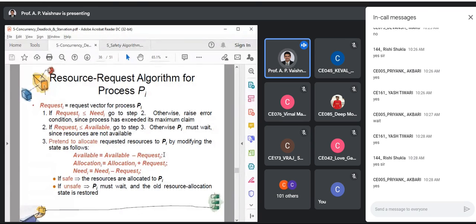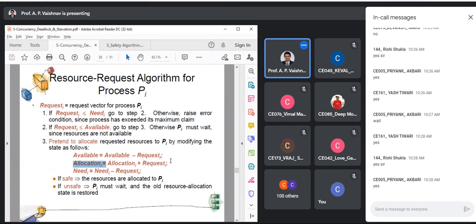See, again, I'm repeating, this is simple subtraction and addition, but you need to be careful. You can't get overconfident while solving this, because otherwise you will make a mistake, and in the end, your answer will be something else. Okay, allocation of I is equal to allocation plus request. What are we doing over here?